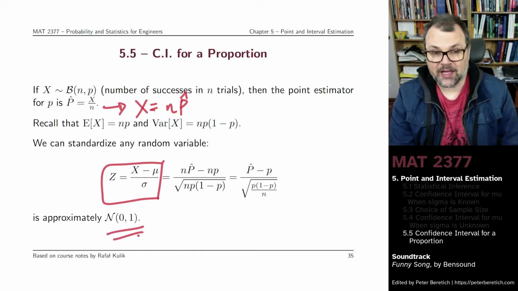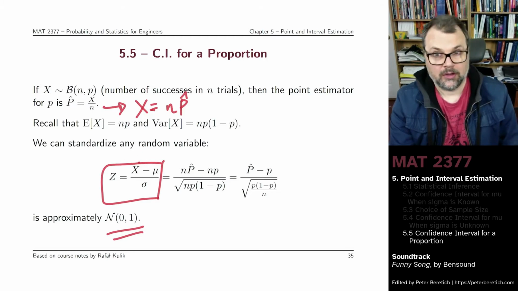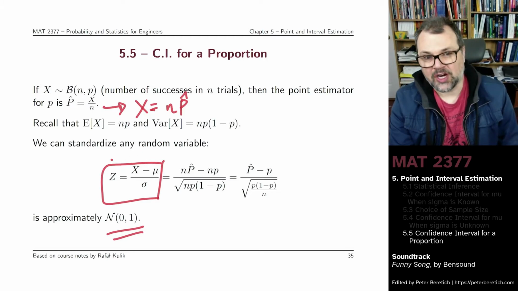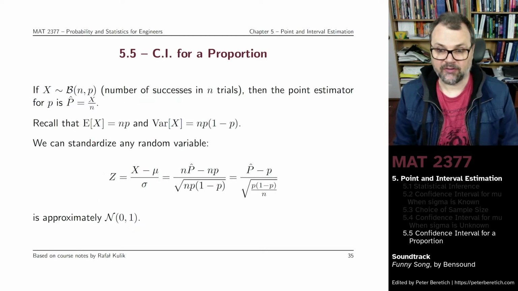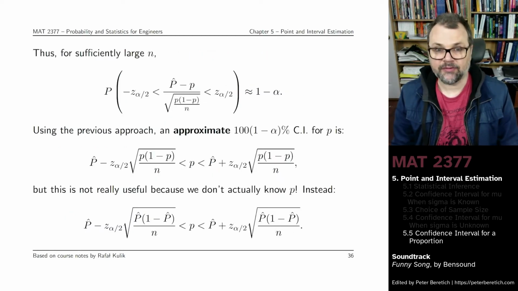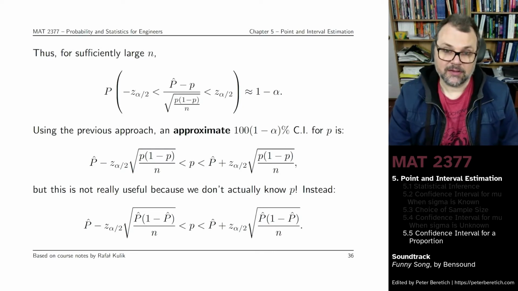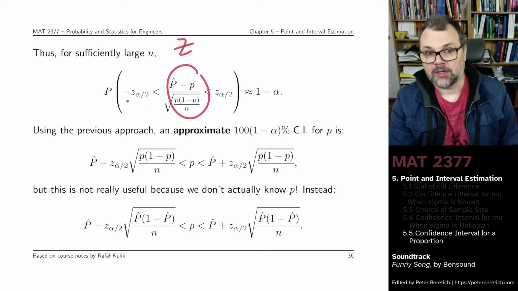It's not going to be quite standard normal because you're not starting with a normal distribution. If you were starting with a normal distribution, this would be a standard normal, but this would be, roughly speaking, standard normal, especially if n is large and p is a reasonable proportion. It's not a rare event. What that means, if n is large enough, is that the probability that z falls between minus z alpha over 2 and z alpha over 2 is approximately 1 minus alpha. Not quite, because you don't have normality here. This is almost a standard normal.